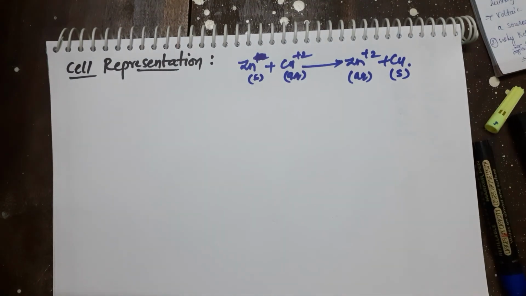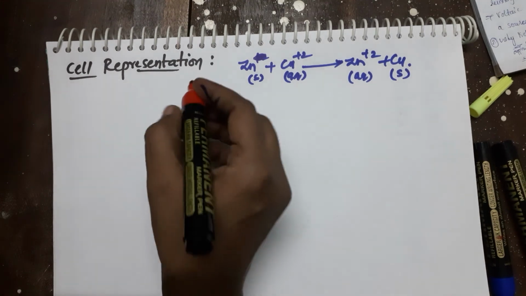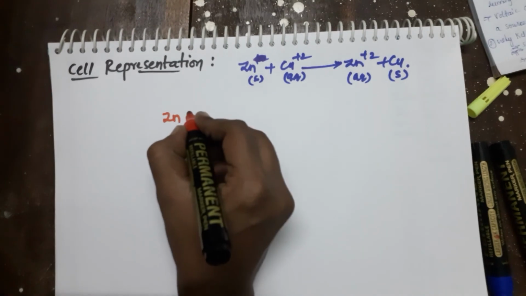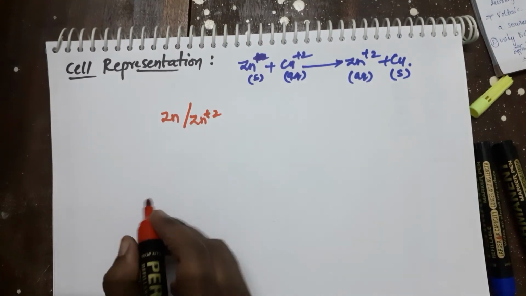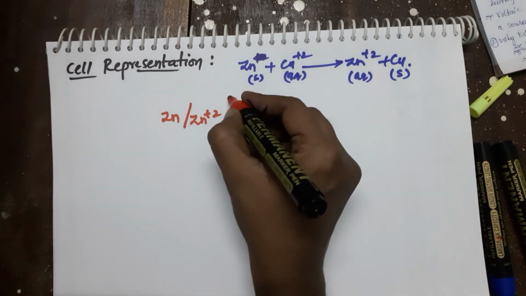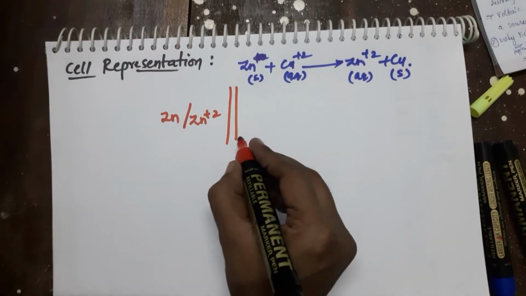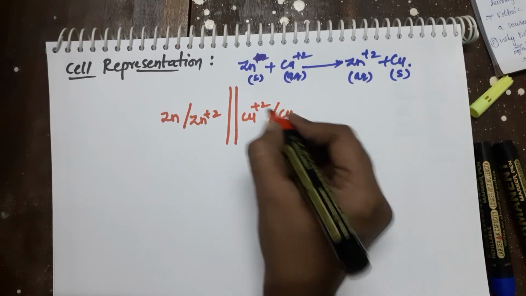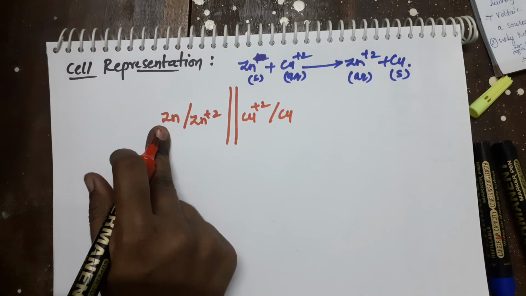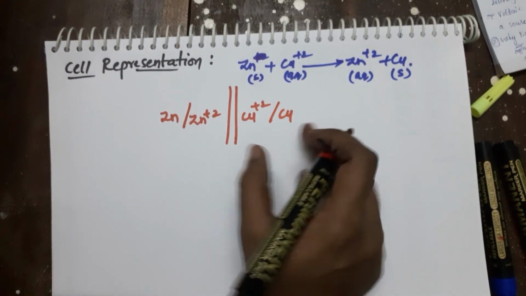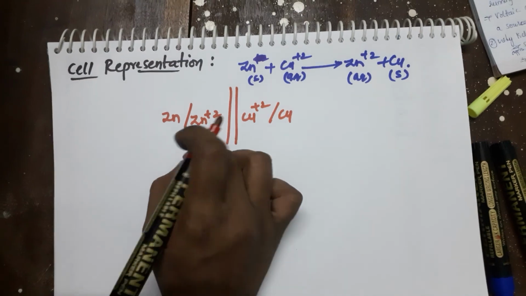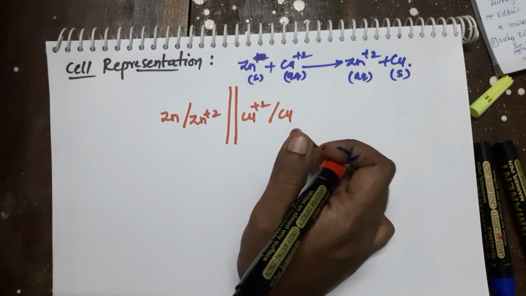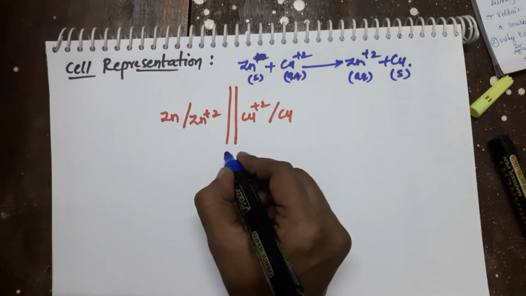In order to write the cell representation, first write the oxidation half cell, that is the left half cell, Zn by Zn plus 2. It takes place at the left electrode. Keep two parallel lines in the center. Then write the reduction half cell, that is Cu plus 2 by Cu, where copper plus 2 is converting into copper. Here zinc is undergoing oxidation and copper is undergoing reduction. These two parallel lines indicate the salt bridge.